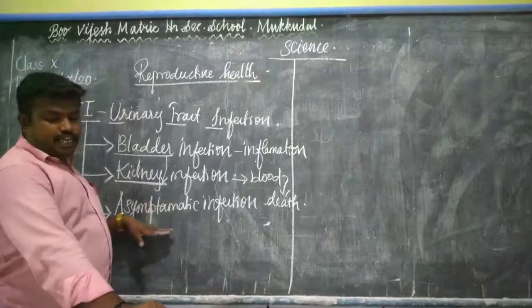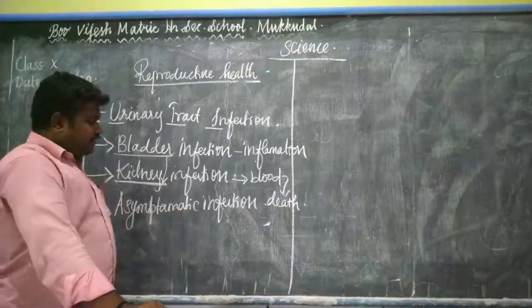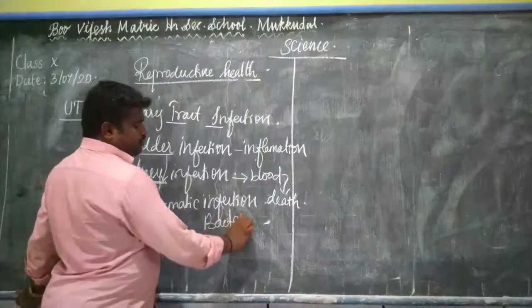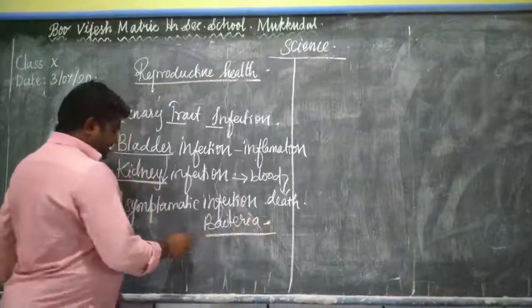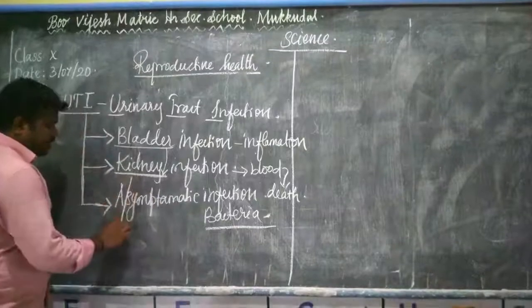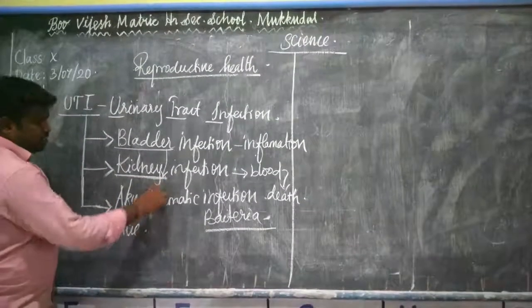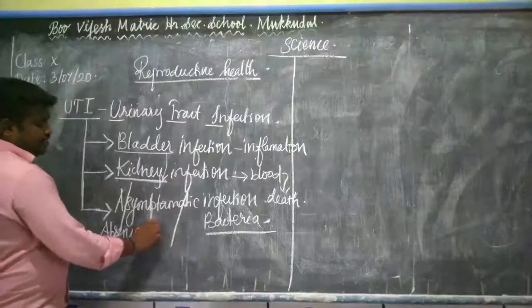Next one is asymptomatic infection, or asymptomatic bacteriuria. What does asymptomatic stand for? A means absence, symptomatic means symptom.